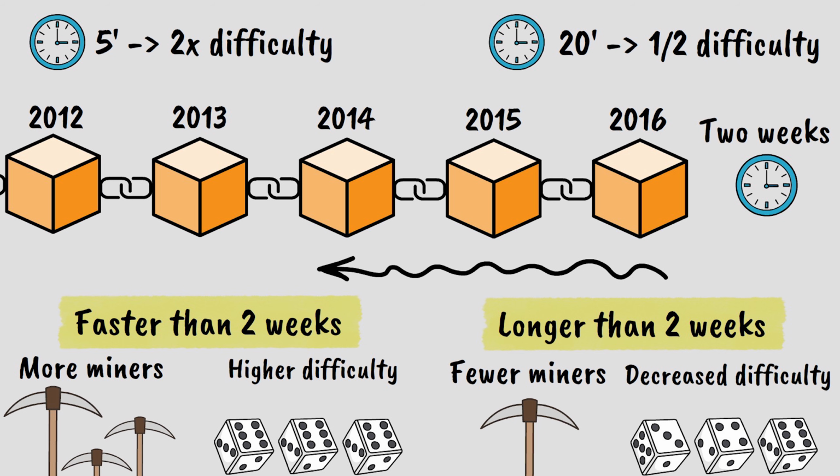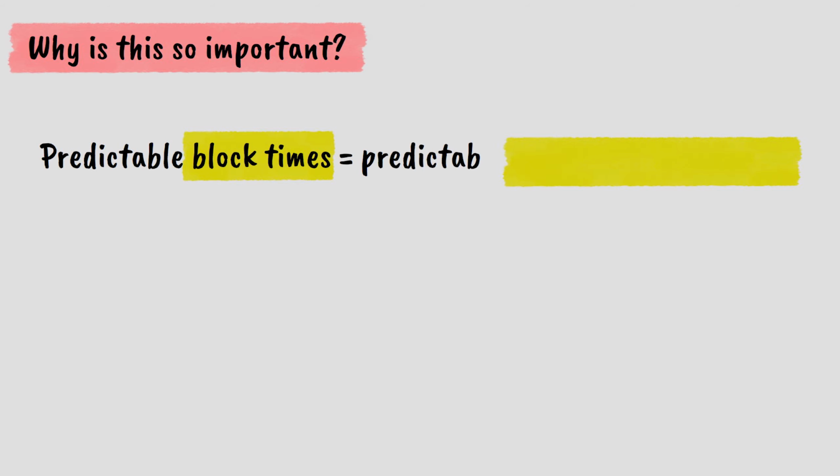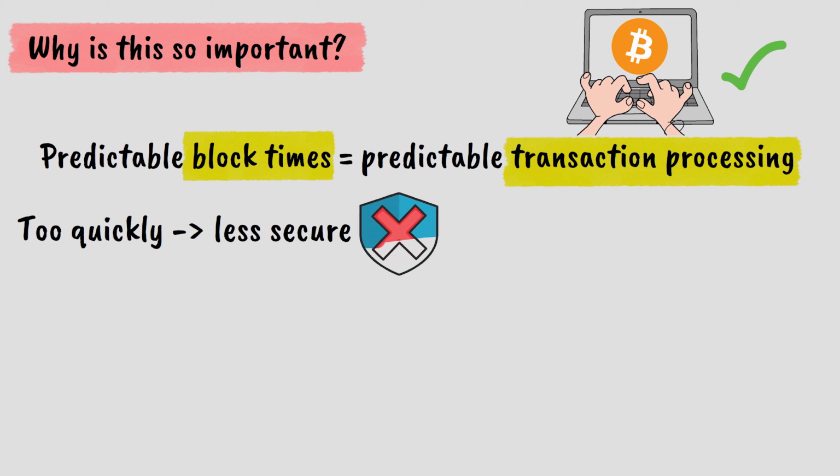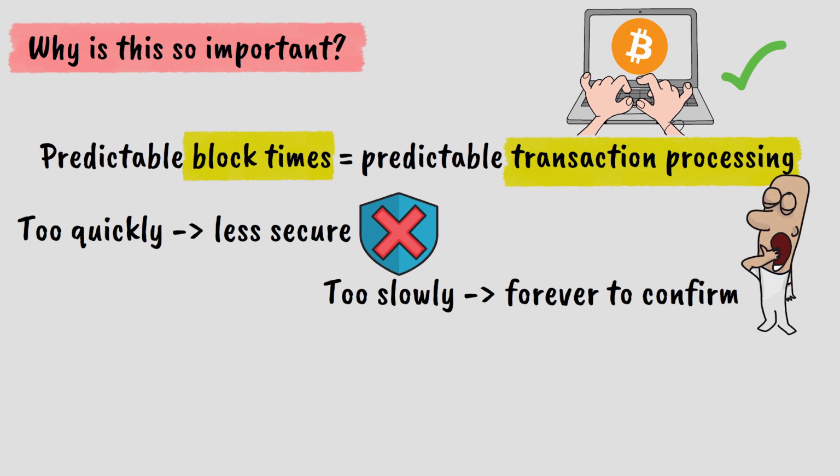But wait, why is this so important? First, predictable block times mean predictable transaction processing. Users know that their transactions will be confirmed at regular intervals, making Bitcoin reliable for everyday use. Second, it maintains security. If blocks were produced too quickly, the blockchain could become less secure. If blocks were produced too slowly, transactions would take forever to confirm, making Bitcoin impractical.